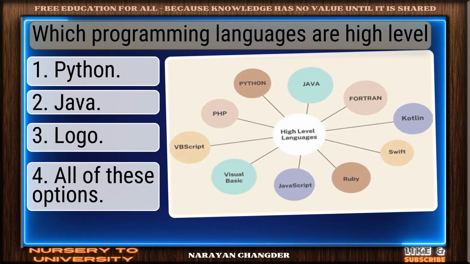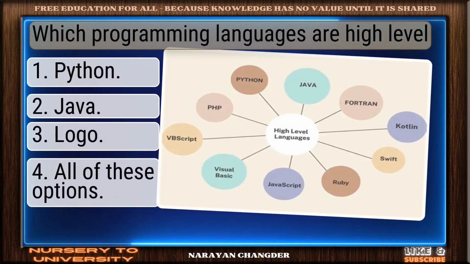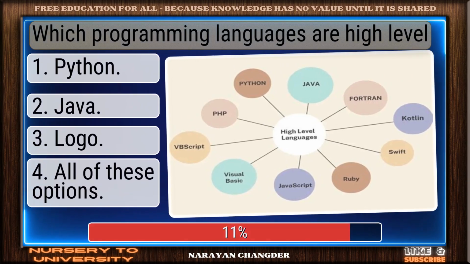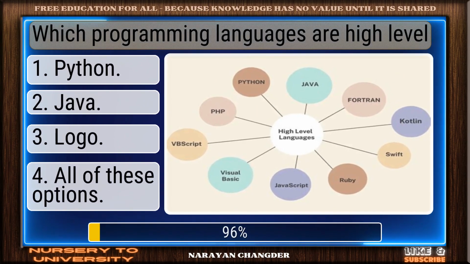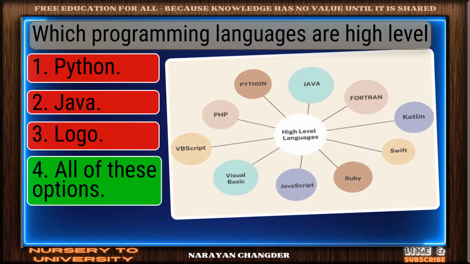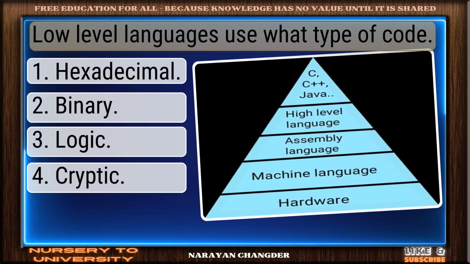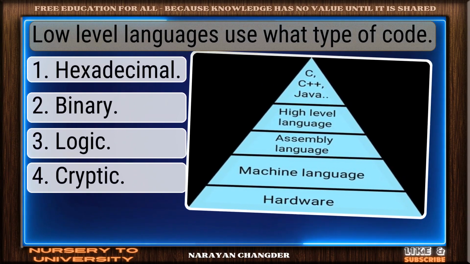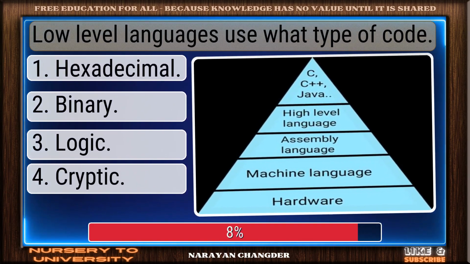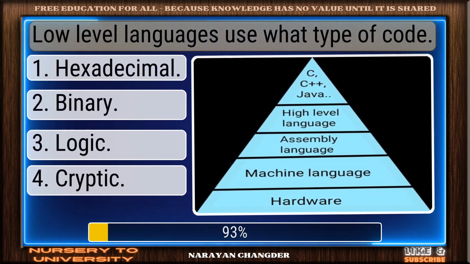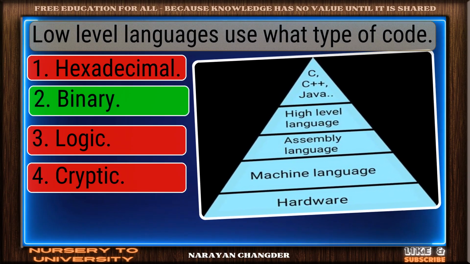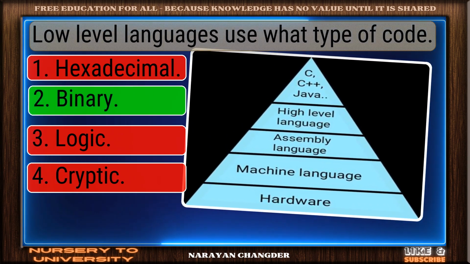Question number 35. Which programming languages are high level? Smart pick. All of these options is the correct choice. Question number 36. Low-level languages use what type of code? Excellent choice. Binary is the right answer.